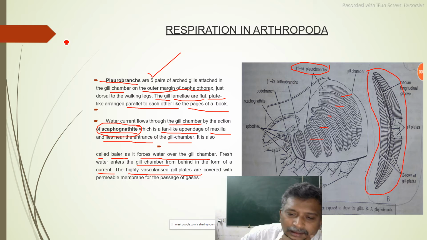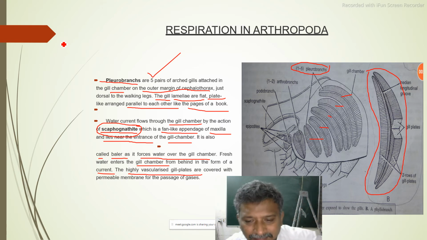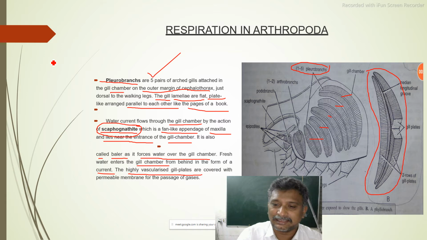Once the water is moving over the gill chamber, the gills with gill plates have numerous blood capillaries, and finally the blood capillaries are able to take the oxygen present in that water in dissolved condition. Okay, is it clear?